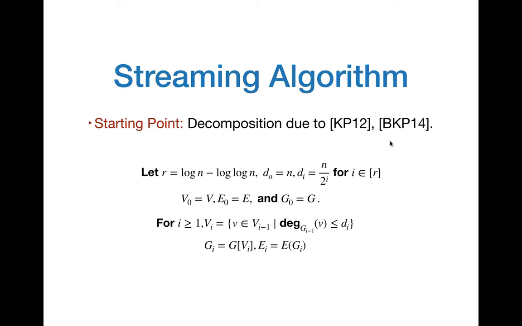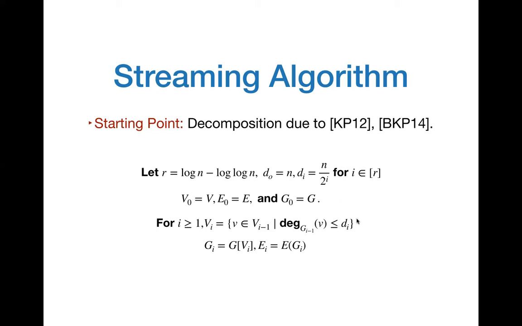So we let R be something like log n minus log n, and let d naught be equal to n, and d_i is defined to be n over 2 to the power 2 to the power i, for all i in R. V naught is just the initial vertex set V, E naught is the edge set E, and G naught is the graph G. For all the subsequent i's, we define V_i to be the vertices in V_{i-1} such that their degree in the induced subgraph on V_{i-1} is at most d_i.